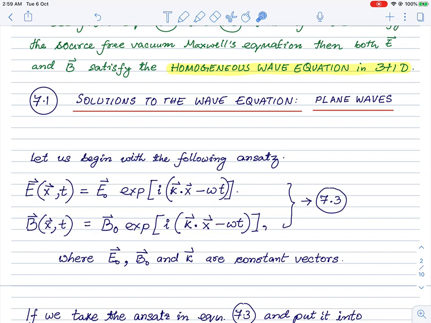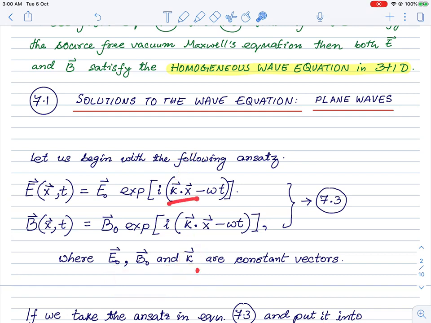But here, to keep the discussion simple, let us focus on monochromatic plane wave solutions to the source-free Maxwell's equations in vacuum. So this is the form of the solution. You can think of this as an ansatz, where E naught and B naught are constant vectors, and the k vector is also another constant vector.